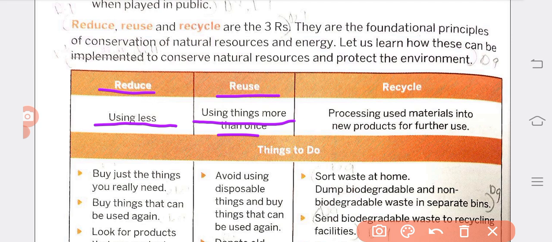If we buy one dress, we will not use it just one time and then throw it. We will use it one time, two times, three times, more than one time. We will use it more than that. We will not throw it.